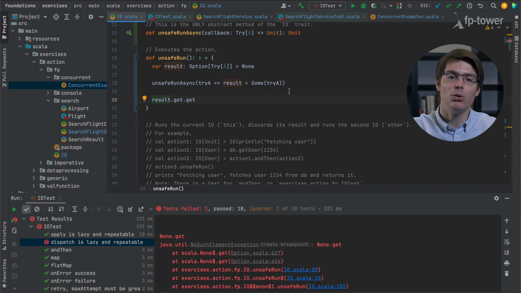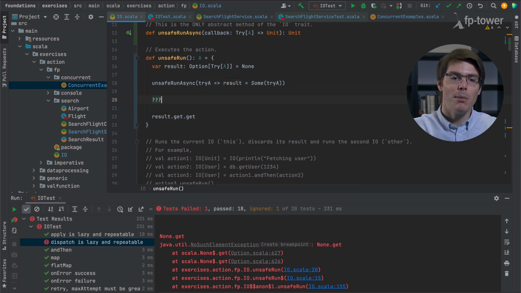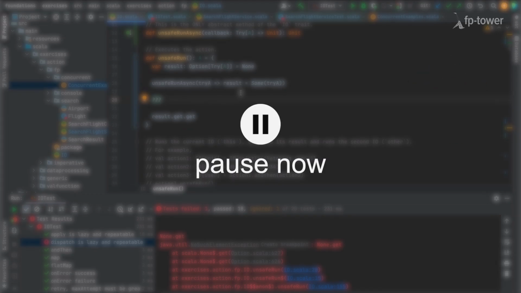So what we really need to do here is somehow wait for the callback to be executed at that point. I'll let you pause the video, if you haven't done it, and try to somehow wait for the result to be complete. So please pause the video and give it a try.